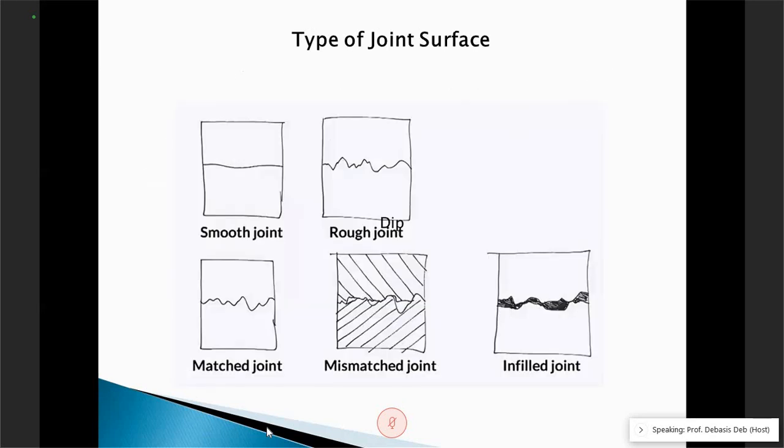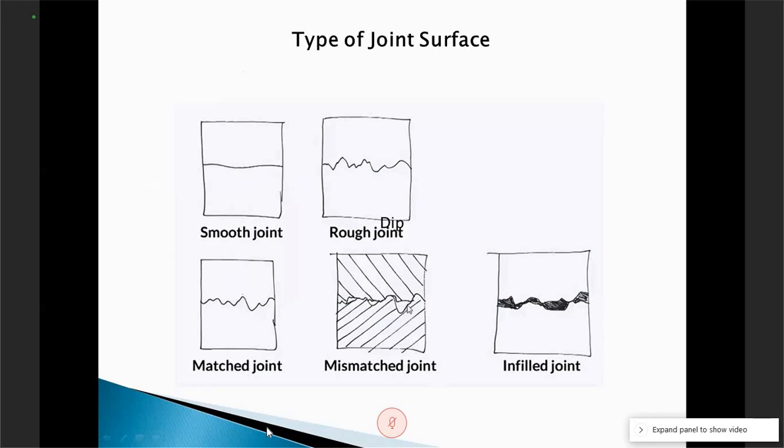Now here is the type of roughness. So one is more or less a smooth joint, another is a very rough joint, then it is called a matching joint. They are completely matched, so there will be hardly any gap here. And this one, you see, this is not matched.